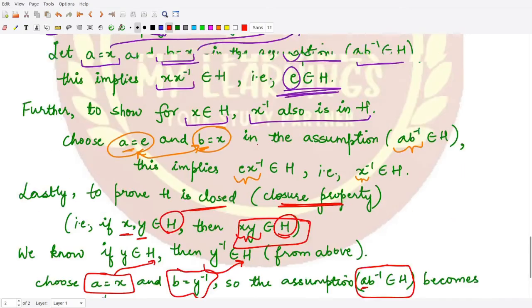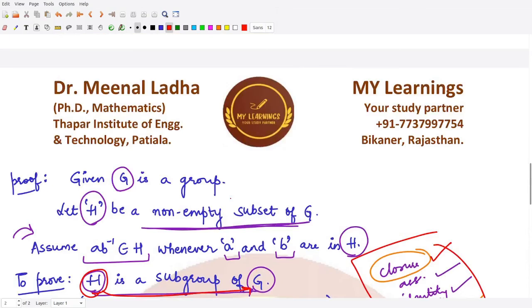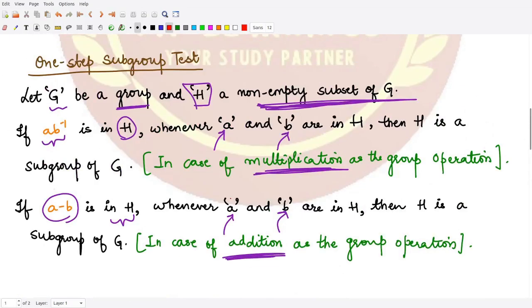So the closure property also holds in this case, because all four properties hold. Therefore the given subset H is a subgroup of the given group G. I hope you understood the proof of this one-step subgroup test.